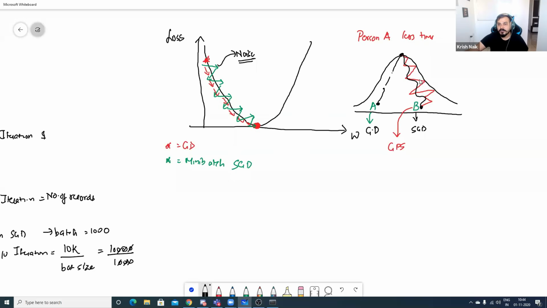If he takes this smoothened curve, he will obviously be able to reach the top very, very quickly. This is my noise, and when we are smoothing this, we are basically reducing noise.